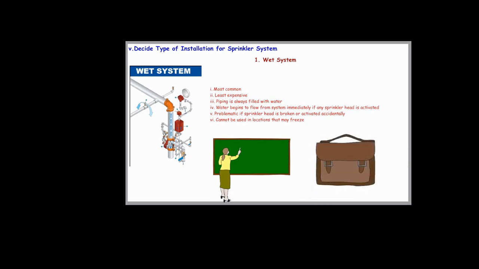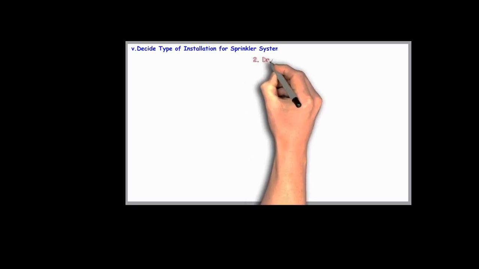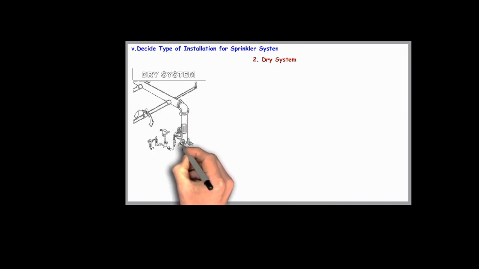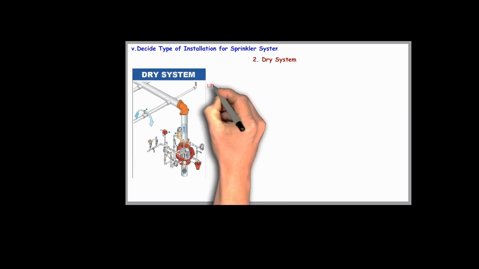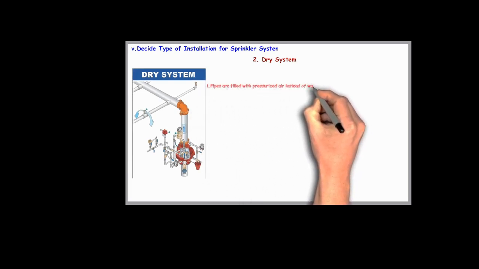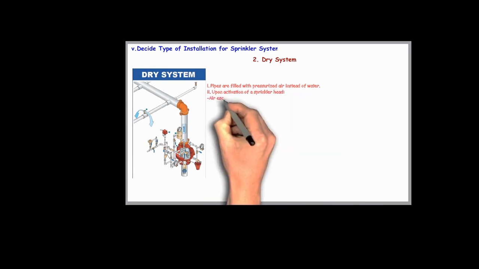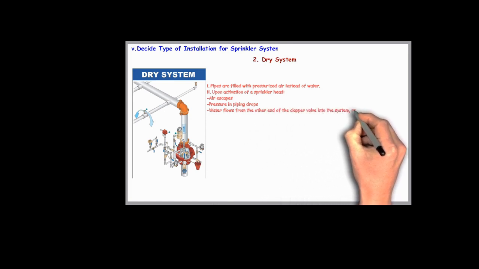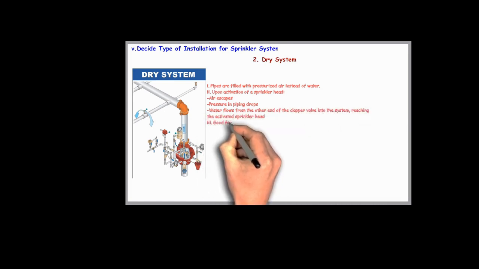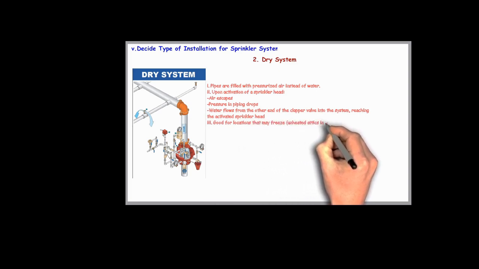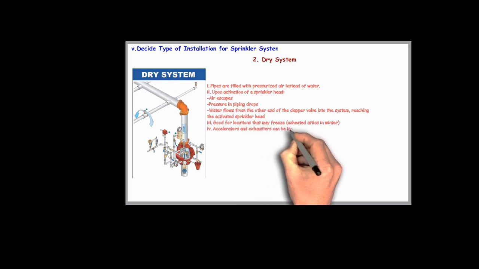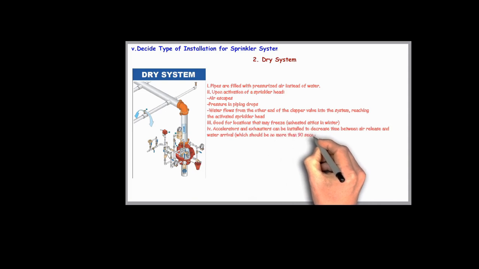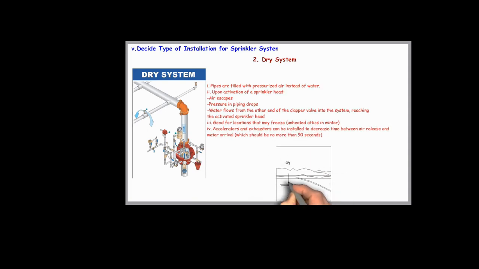Another system is the dry system. Its pipes are filled with pressurized air instead of water. Upon activation of a sprinkler head, air escapes from the pipe and pressure in the piping drops suddenly, and the water flows from the other end of the clapper valve into the system, reaching the activated sprinkler head. Good for locations that may freeze. An accelerator and exhauster can be installed to decrease the time between air release and water arrival, which should not be more than 60 seconds.